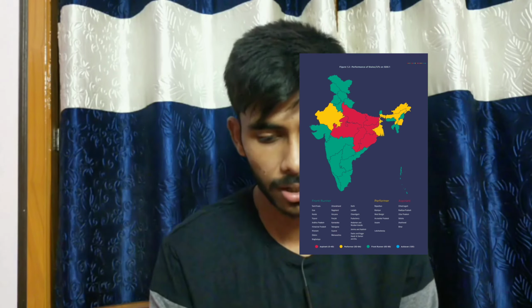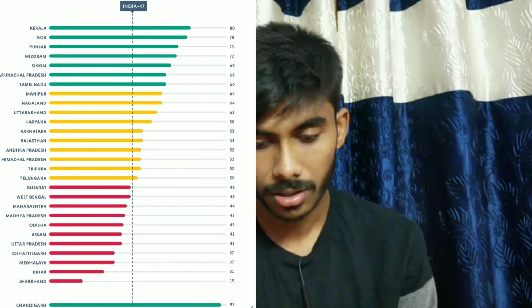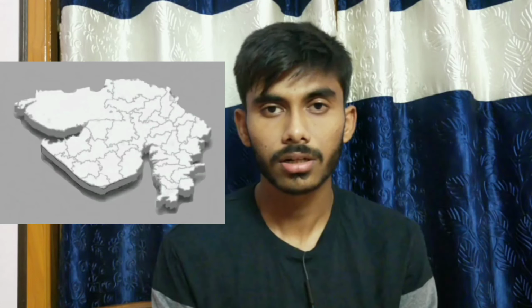Then come to zero hunger. In zero hunger, of course Kerala and Chandigarh top the rank. Then good health: Gujarat and Delhi top the rank. Now it's a worrisome situation that Gujarat tops the rank in good health. I'm not saying that Gujarat cannot have good health. Yes, it's a great state and it has maintained its good health, but in the second wave of the pandemic we saw that Gujarat could not handle it as properly as the number one state in good health would.